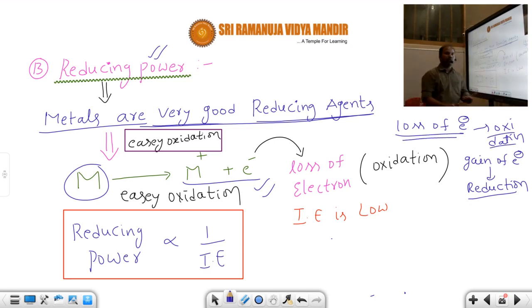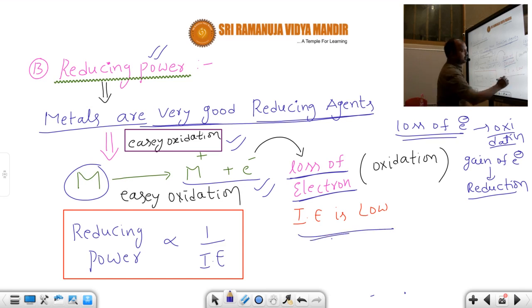Oxidation. So metals undergo oxidation. When a metal can undergo oxidation, it has more metallic character. When it has more metallic character, it has low ionization potential. So metals are very good reducing agents because they can undergo easy oxidation. What is easy oxidation? They can lose electrons very easily. That's why ionization energy is low.